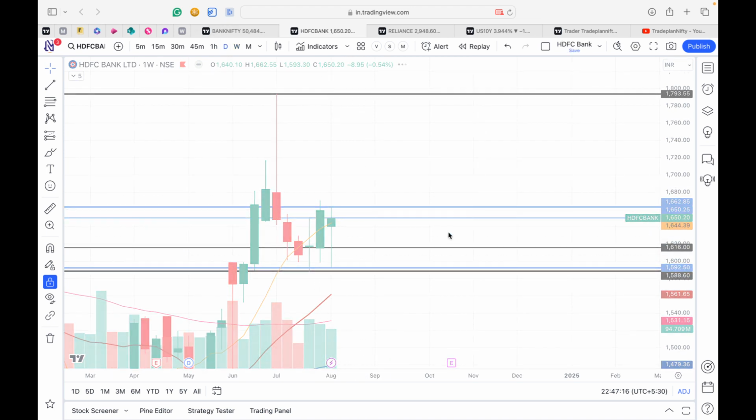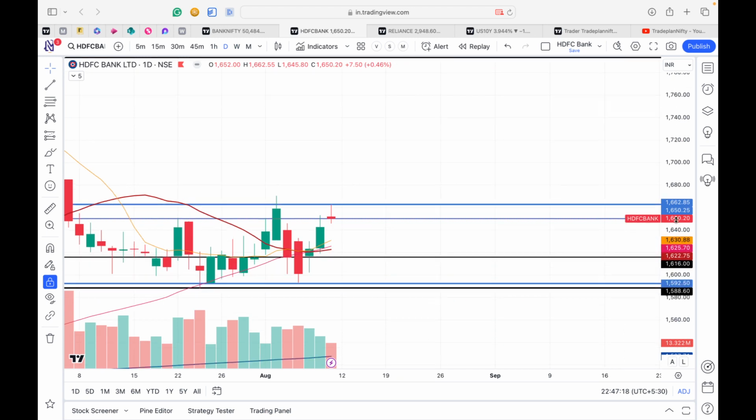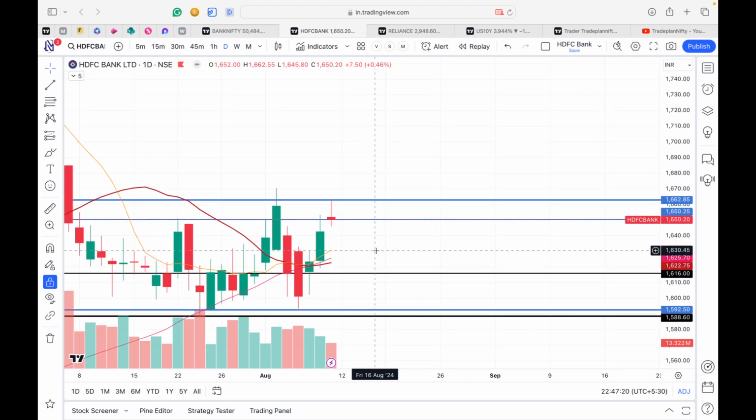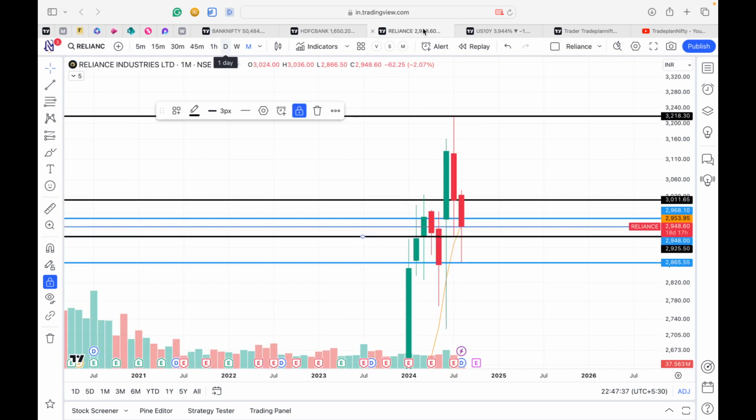On daily chart, HDFC Bank has closed above 8 and 20, again a reversal pattern, which is bearish, but it's in uptrend. So it's very important for HDFC Bank to break 1662 to continue its up move. But HDFC Bank on daily chart is definitely showing signs of optimism, and 1662 looks like a critical resistance level.